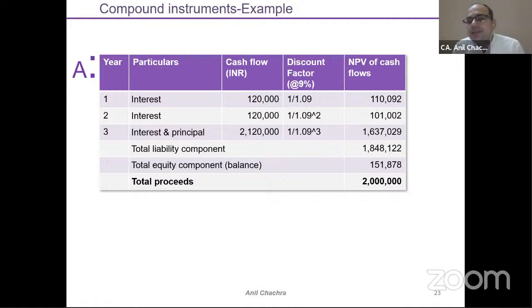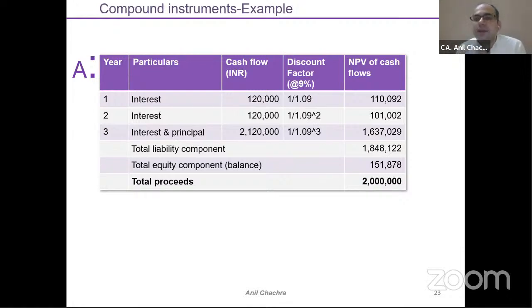In this case, 2 million is your proceeds. You have already calculated the liability part, which is 1.8 million, right? So the rest of the amount will go to your equity. In your balance sheet, you will show 1.8 million as a liability part and 1.5 million as an equity part. Then again, you will apply the unwinding of discount formula on the 1.48, right?